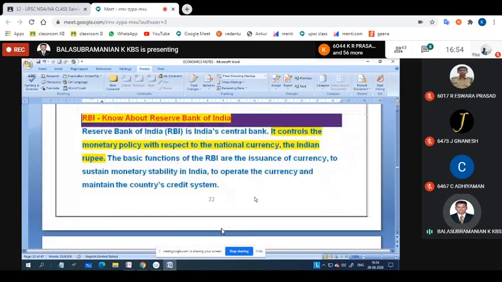The next one is RBI. Shall we go? RBI. Yes, sir. Okay, for RBI, only the highlighted points I will tell, and with that I will conclude the concept.